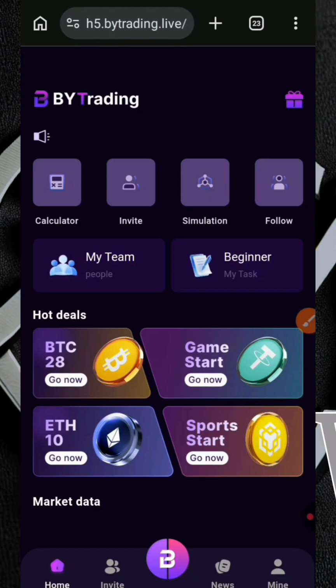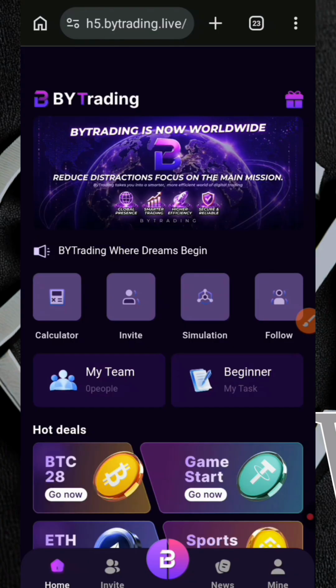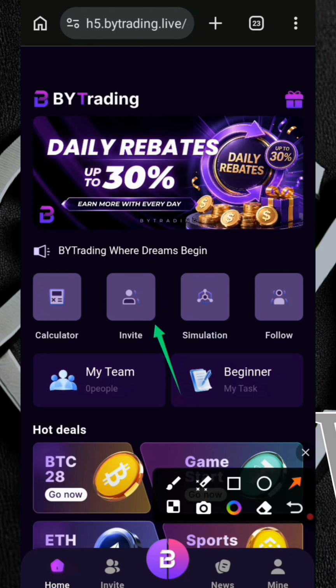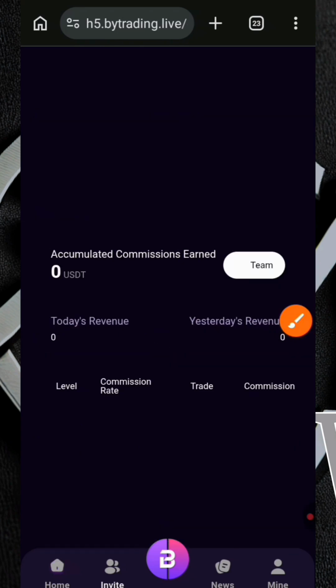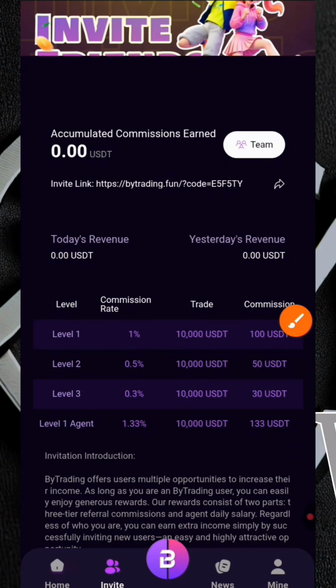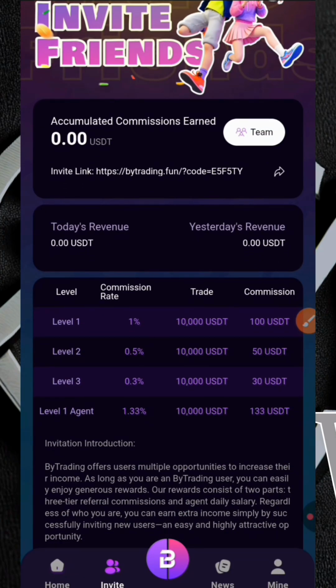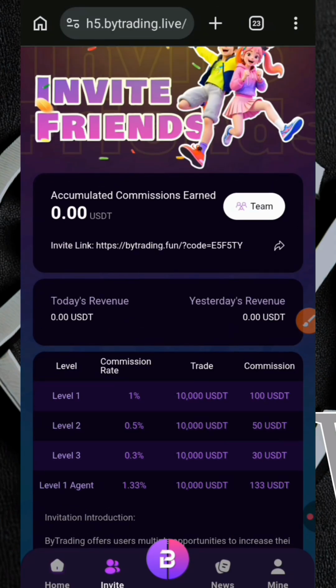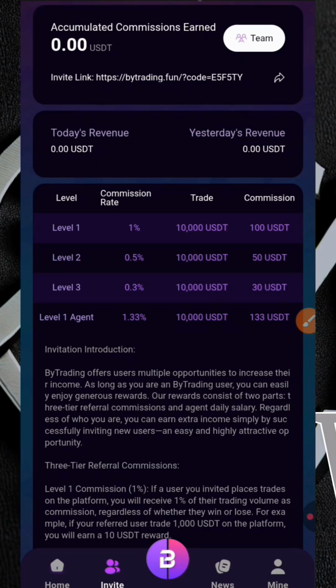Now, coming back over to the home button, let me introduce some of the important features on this platform. Over here, you can see that we have the invite right here. Basically, as it sounds, at the invite, you get to invite your friends to easily earn money, and you should take note that each level of invite receives a different level of commission. We have up to 3 levels right here. Right now let's go back and show you some of the important stuff that you actually need to know.